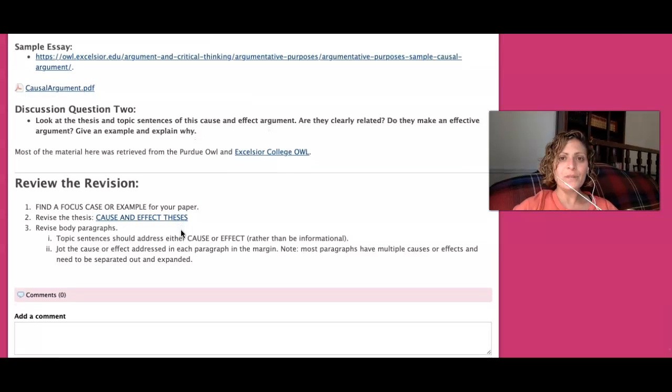So let's wrap it up. What are the things you need to do for revision? First, find an example or a test case. Most of you have them already written into your paper. You just need to bring that out as the focus of the essay. Some of you need to go back to some of your resources, pick them out from there. If you have trouble finding one, let me know and I'll help you find one. Next, work on your thesis. Revise it so that it really emphasizes cause and effect. And then work on the body paragraphs. Each paragraph should identify and address a specific cause or specific effect and go into why that is meaningful.